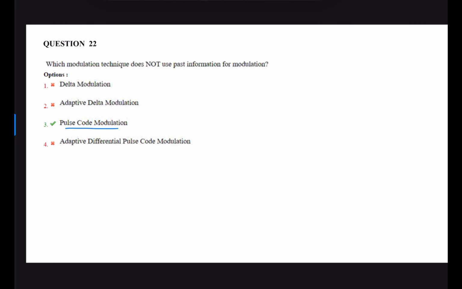Therefore, correct option is PCM. PCM does not use past information for modulation, whereas delta modulation, adaptive delta modulation, and adaptive differential pulse code modulation use the past sample value to modulate the present sample value.